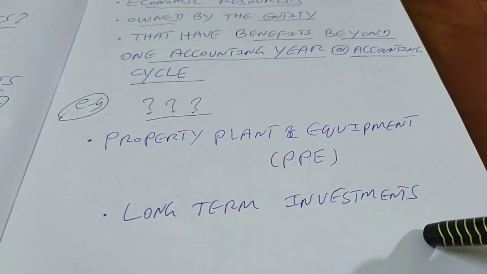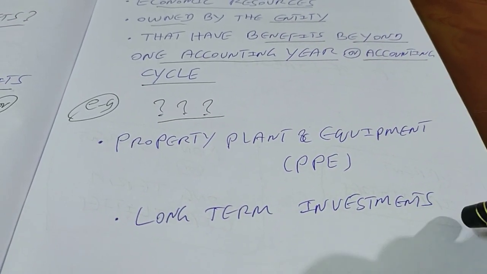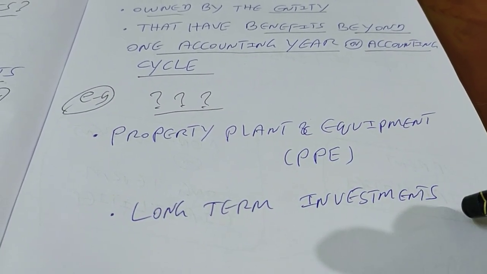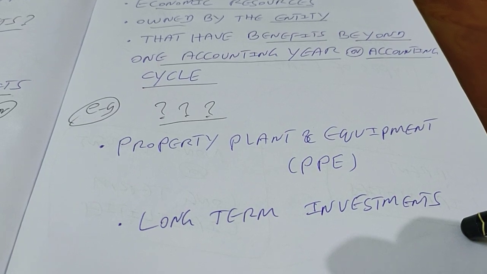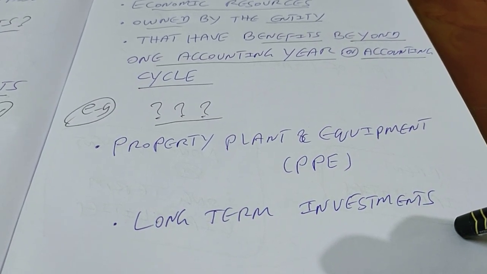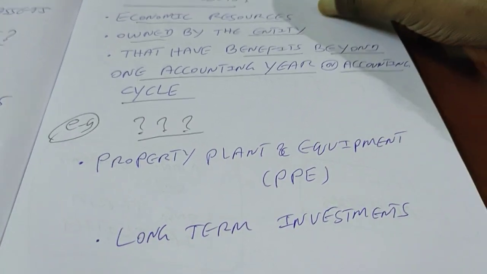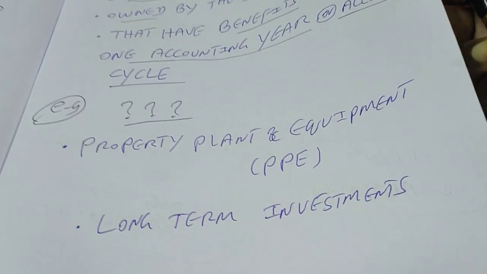The other example for non-current asset is long-term investment. So that means we have excess cash, we have invested in other business or other assets, which have a life beyond 1 year. That is called non-current asset, which comes under the heading of long-term investments.